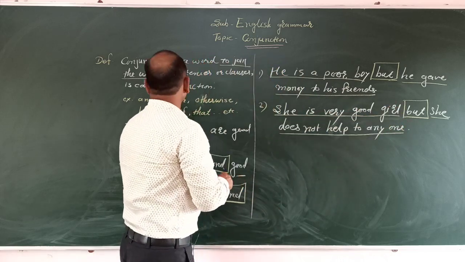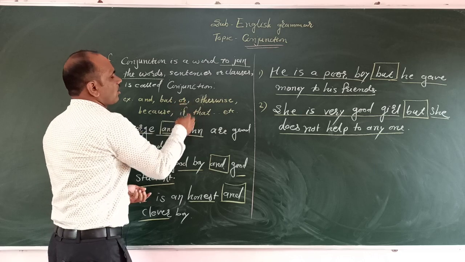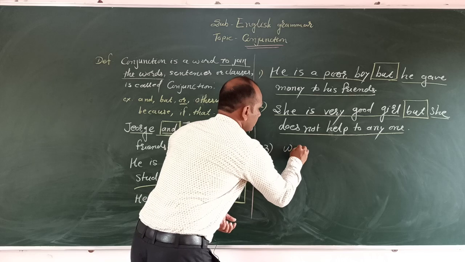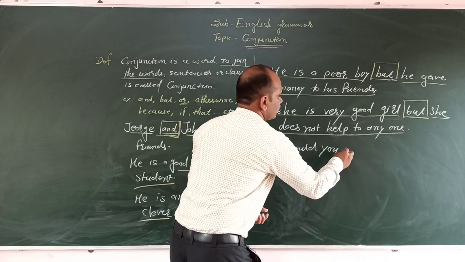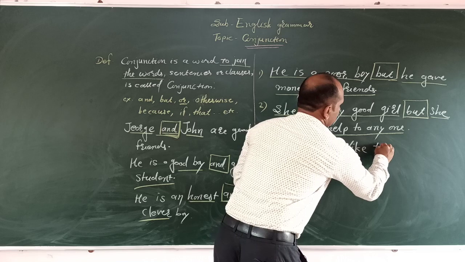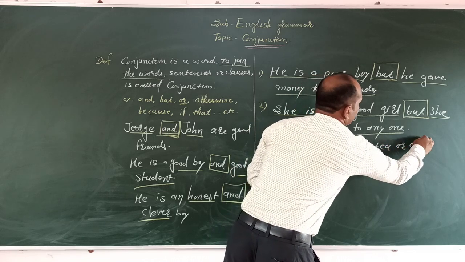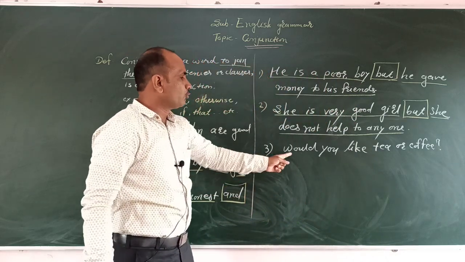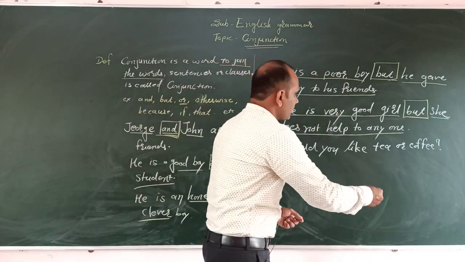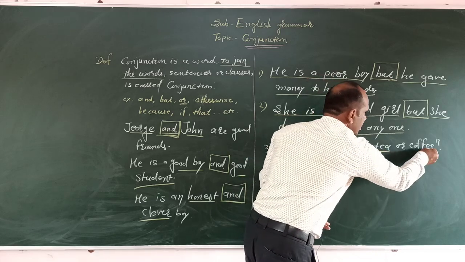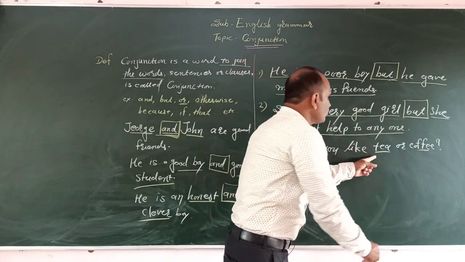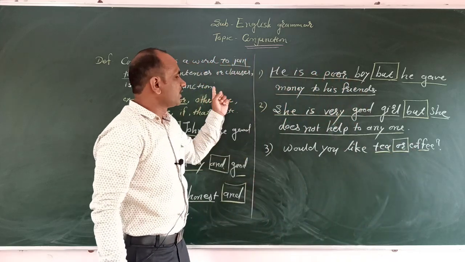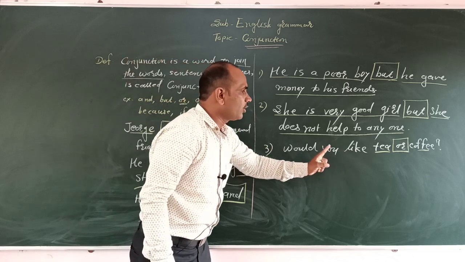Second, we have to discuss another conjunction, that is or. Here, would you like tea or coffee? Here is one sentence: would you like tea or coffee? There is one word tea and the second is coffee. These two words are joined by the one word, that word we call or, and that word is a conjunction.